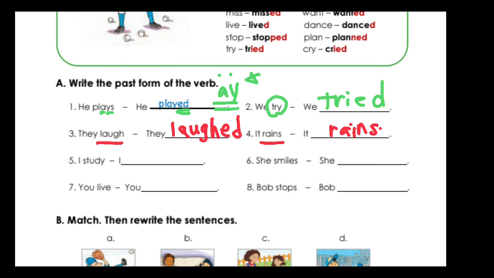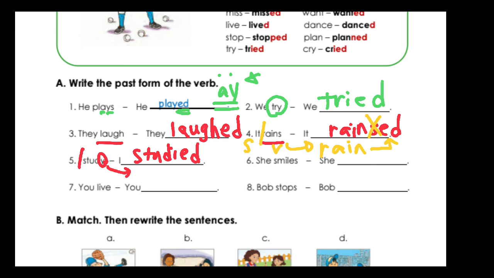Rains. Wait! Do you see something going on? Yes. Now, this is subject, this is verb. What's a base form? Yes, the base form is rain. So you don't put S in here, but put ED. I see lots of students make this mistake, so try not to make this mistake. I study. Why should it change into I and put ED? I studied. Smiled. Next one. Lived. Because it has E, you only put D.